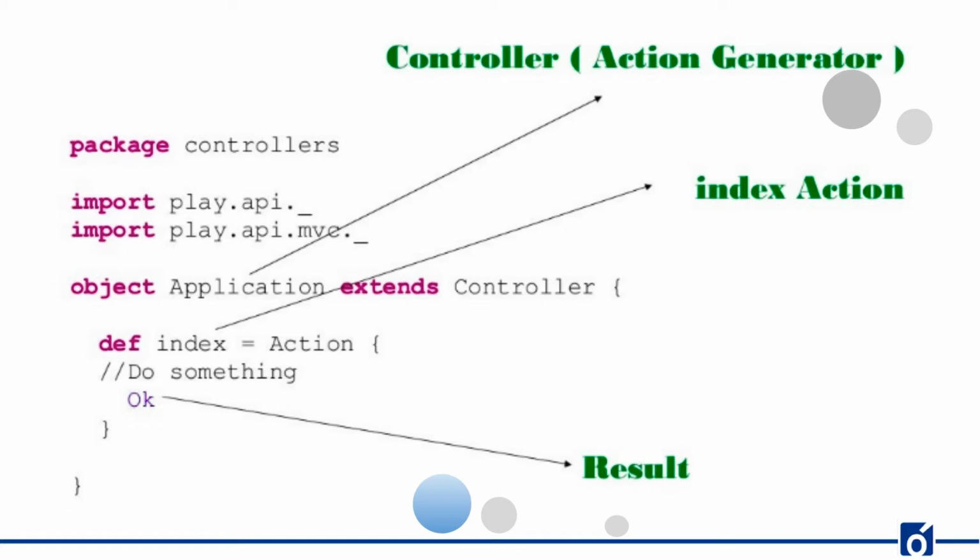This is an example which shows controllers, actions, and results. We have a package controller. We have imported the required imports. We have created a class Application that extends the Controller. As we can see, we have created an action that returns an OK response. The simplest use case for defining an action generator is a method with no parameters that returns an action value. Here, the index method takes no parameters. This is the simplest way to create an action. It returns a 200 OK response.